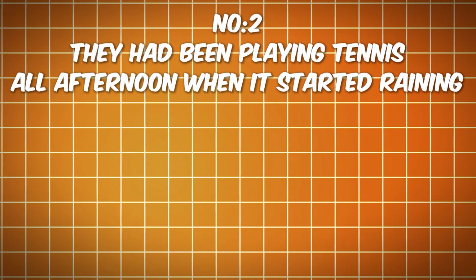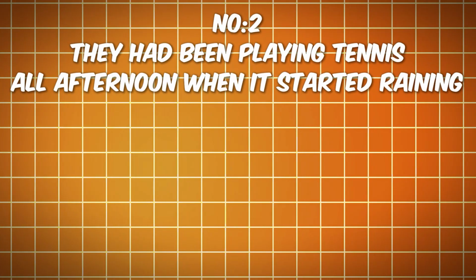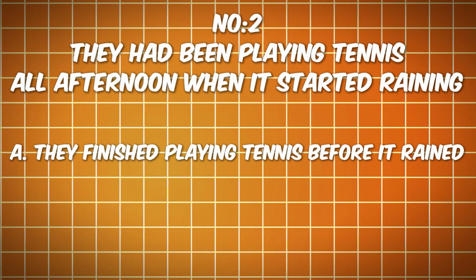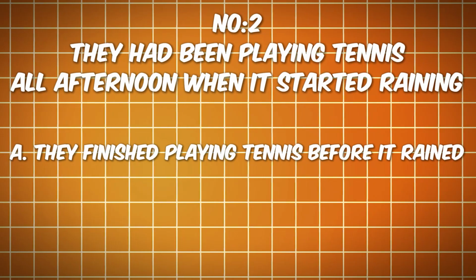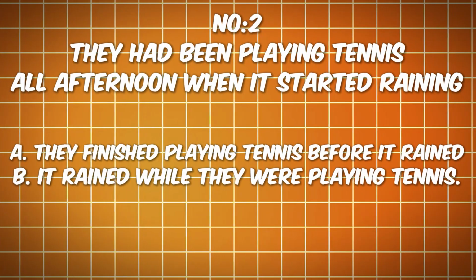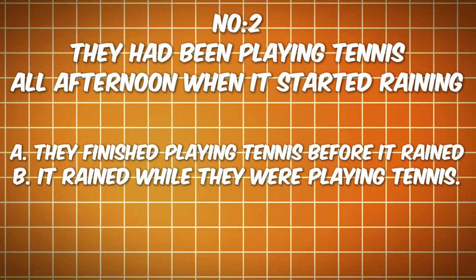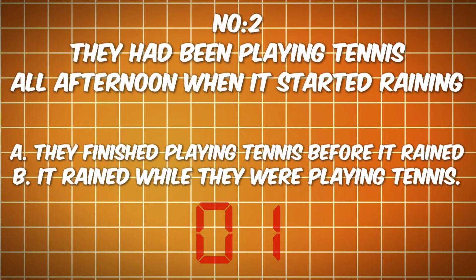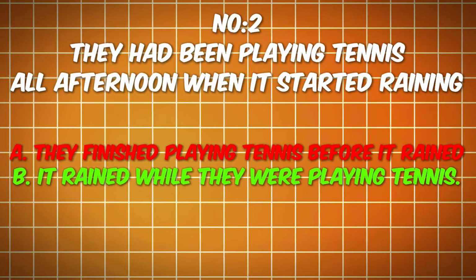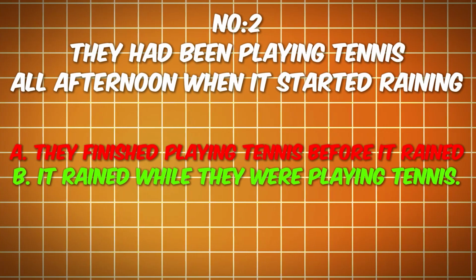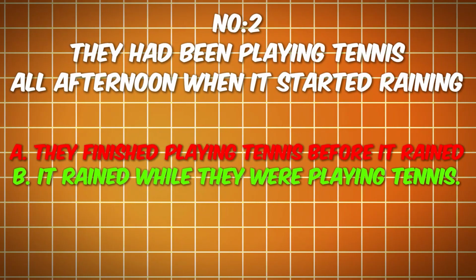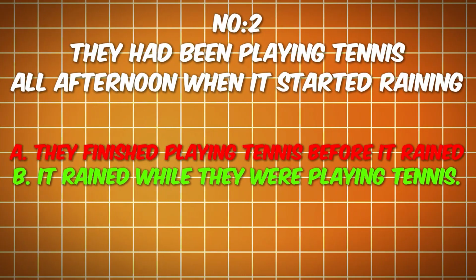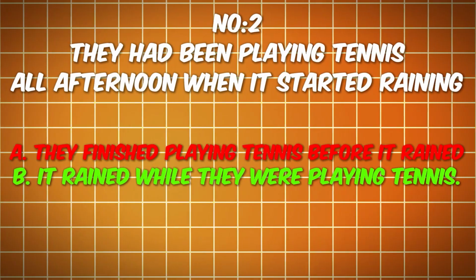Example number 2. They had been playing tennis when it started raining. Option A, they finished playing tennis before it rained. Option B, it rained while they were playing tennis. Of course, B is the correct answer because it's in the past perfect continuous. They were playing tennis and then it started raining in the middle of their action, playing tennis.